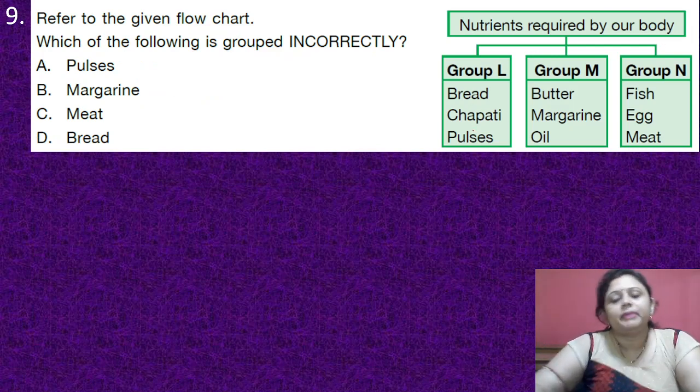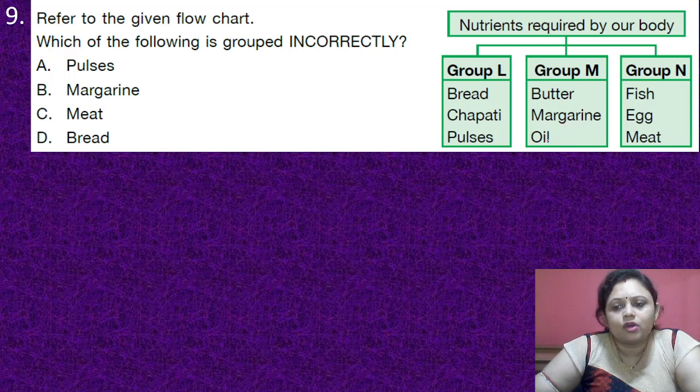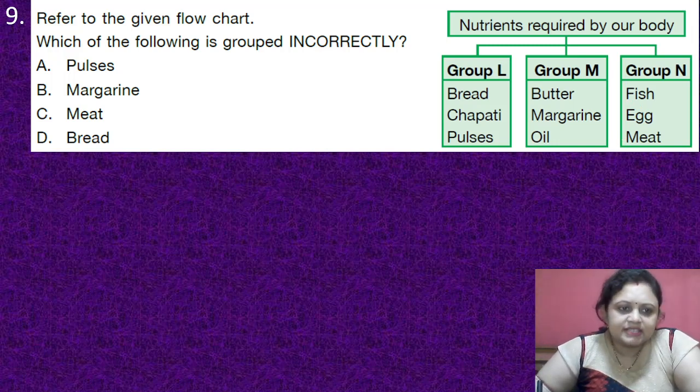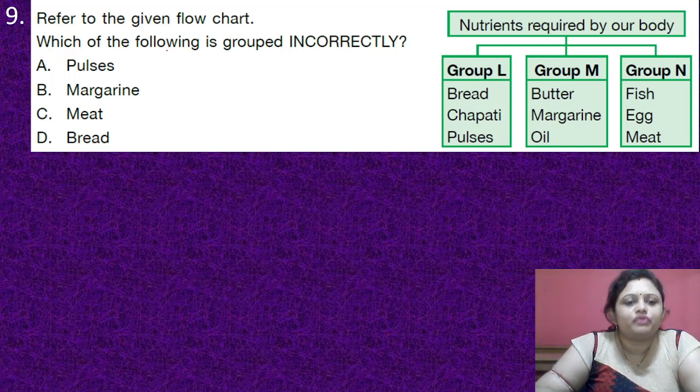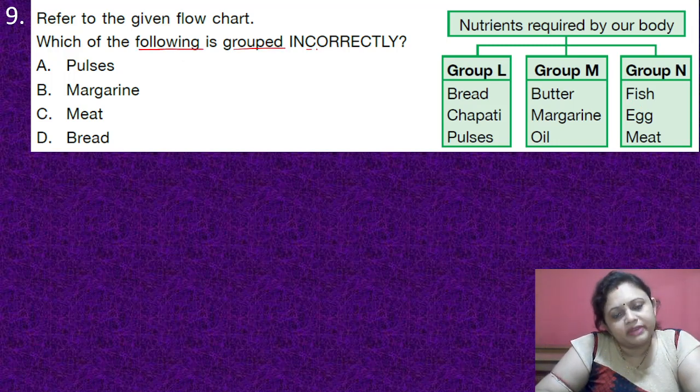Group L: bread, chapati, pulses. Group M: butter, margarine, oil. Group N: fish, egg, meat. So options are A, pulses, B, margarine, C, meat, D, bread. So which of the following is grouped incorrectly?